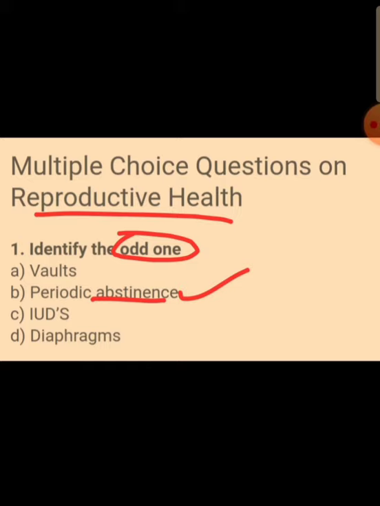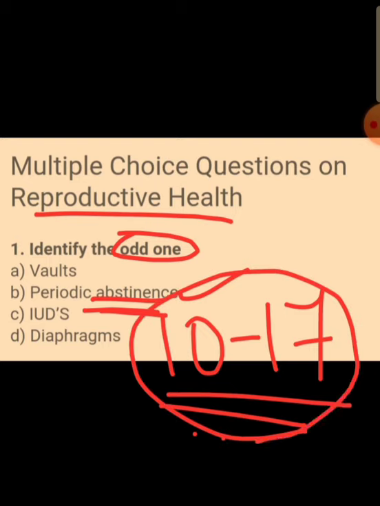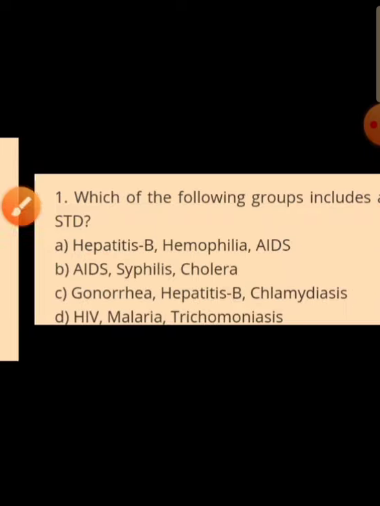the couple avoid coitus between 10 to 17th day of menstruation cycle. So this periodic abstinence is based on the knowledge of menstruation cycle, as the 10th to 17th day of menstruation cycle is considered as a fertile period where the chances of ovulation will be more. So in this time the couples are going to avoid the coitus to prevent the unwanted pregnancy.